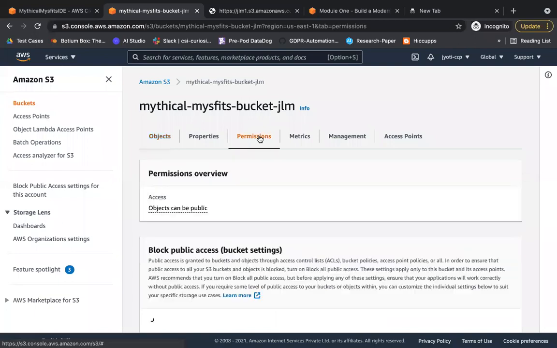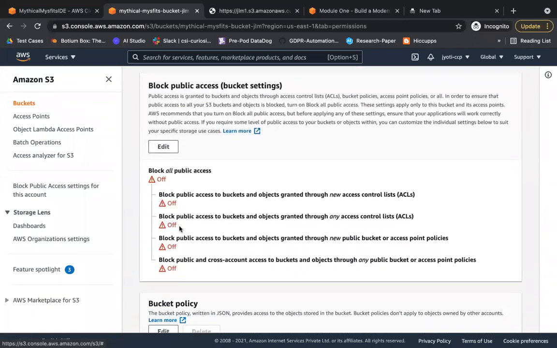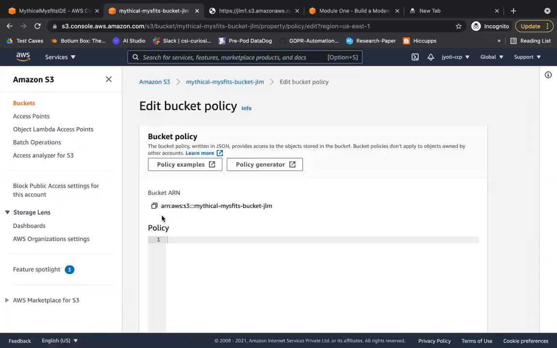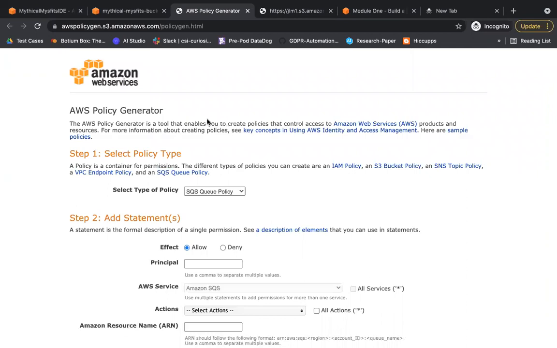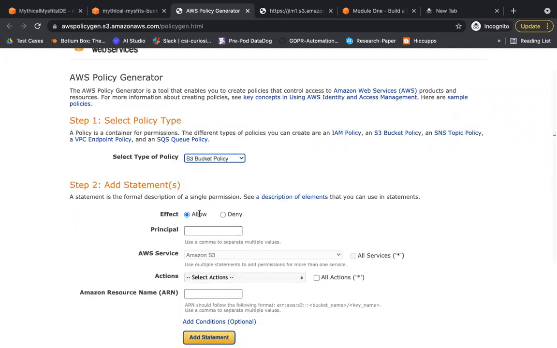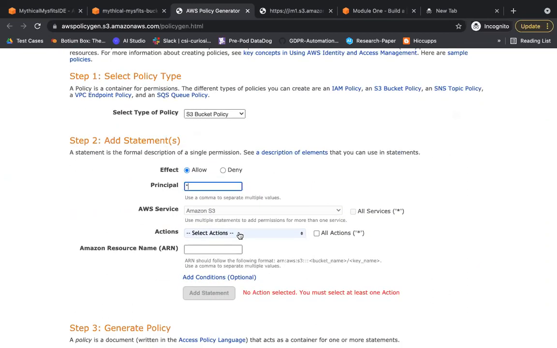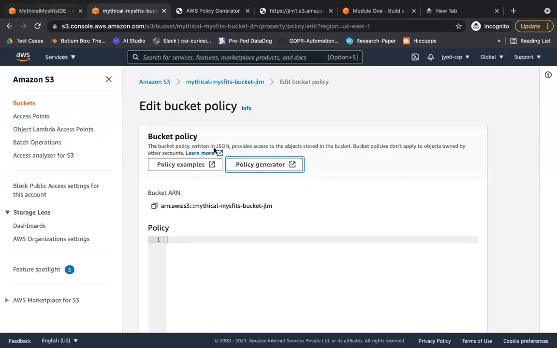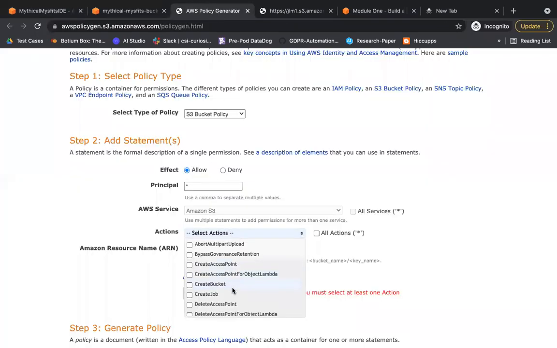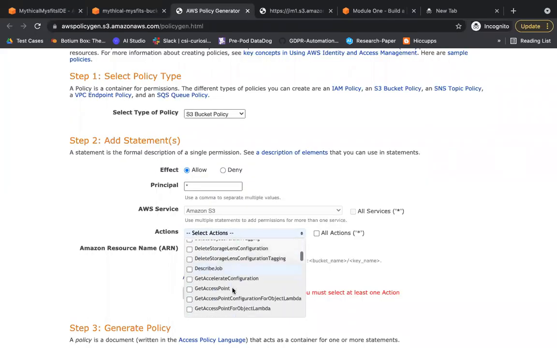Permissions. Okay, so we'll create our own policy. Let's use a policy generator. For what we are going to do, S3 bucket, allow. Okay, I'm going to allow everyone. Okay, object. What we had done is, what was the name of the object? It was get object. Okay, so let's look for get object.